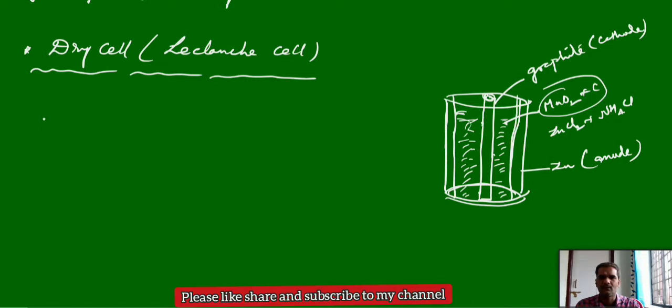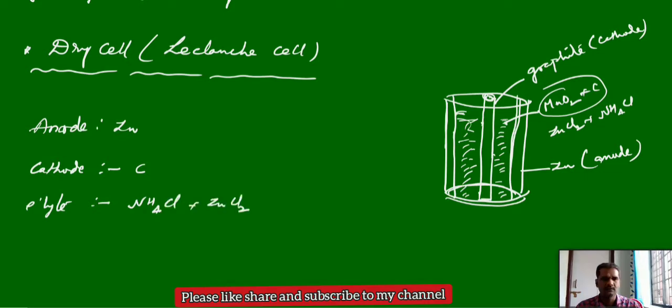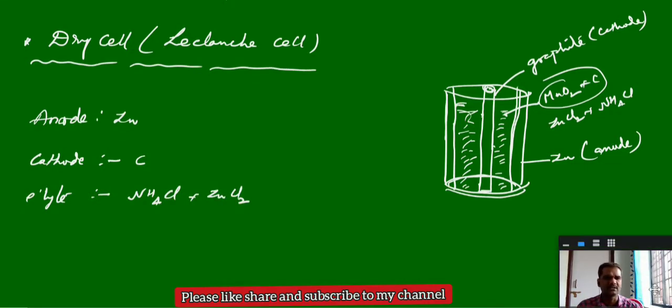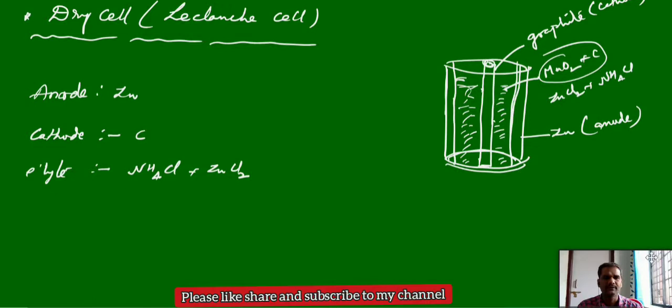Here the anode is a zinc rod, the cathode is a carbon or graphite rod, and the electrolyte is a mixture of ammonium chloride and zinc chloride. The chemical reactions in the dry cell are complicated, but we can assume it like this.